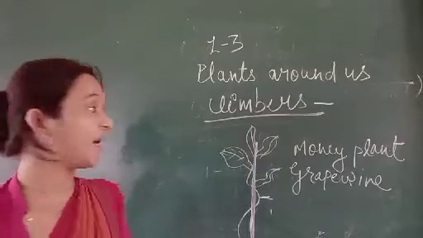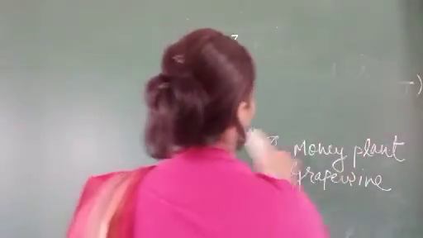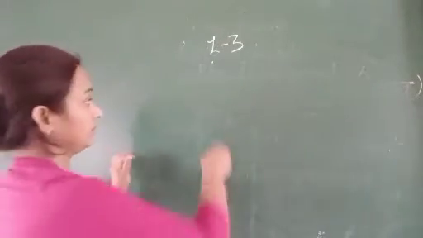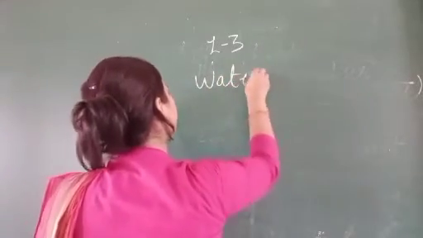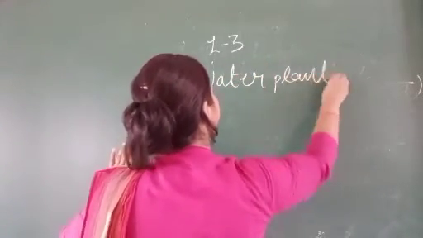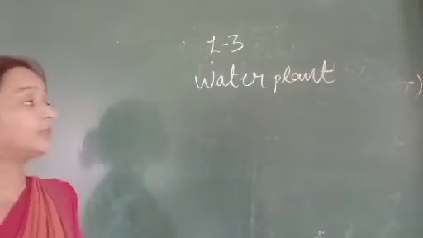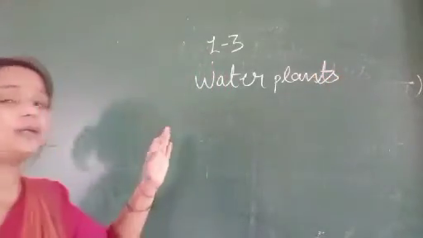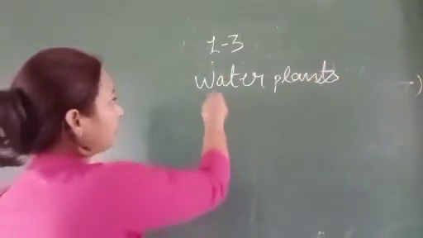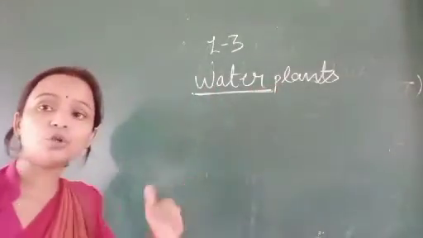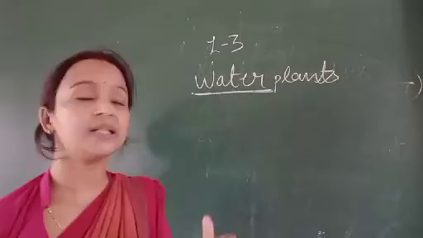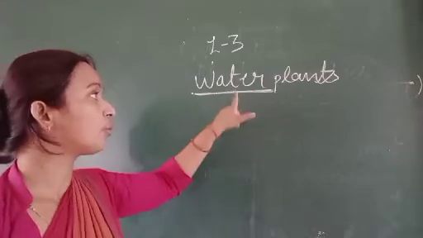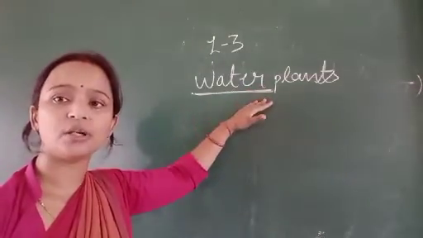Now what are water plants? Obviously, by the name you can recognize that plants that grow in water are called water plants.